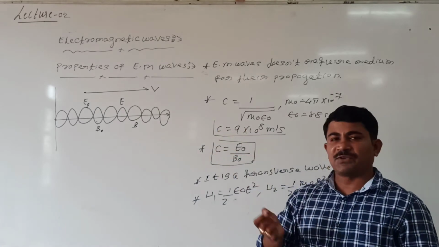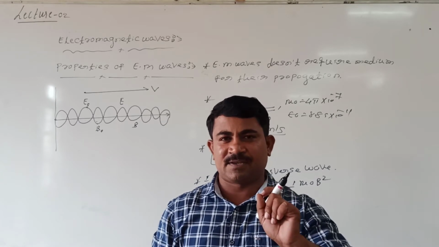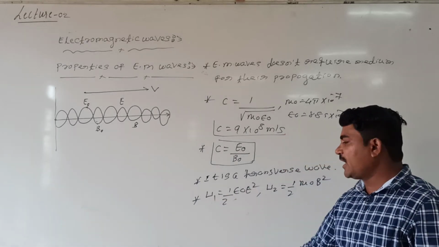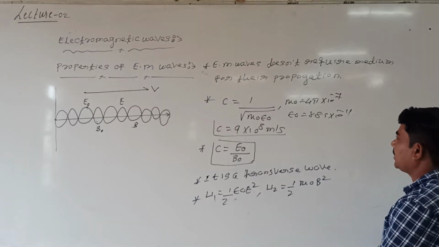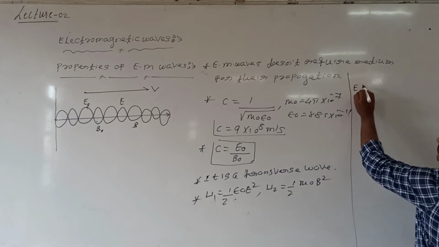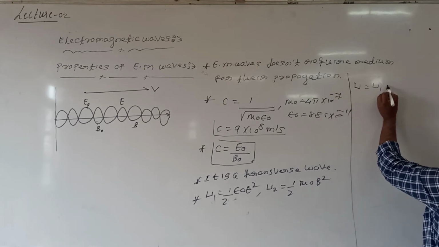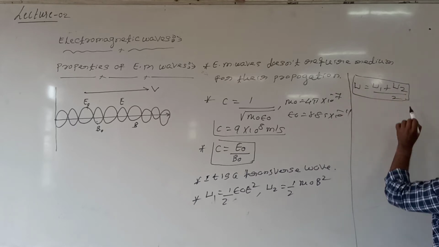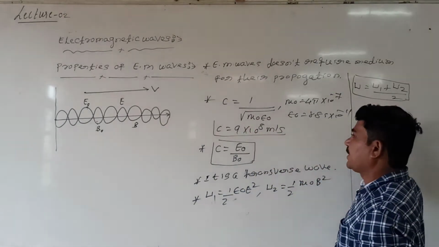When an electromagnetic wave travels from one point to another, it carries energy. That energy is nothing but the average energy of the electric energy and magnetic energy. We represent the total energy by U. U is equal to the average of the electric energy and magnetic energy. This we call the total energy of the electromagnetic wave. I mean, when an electromagnetic wave travels from one point to another, this represents the total average energy.